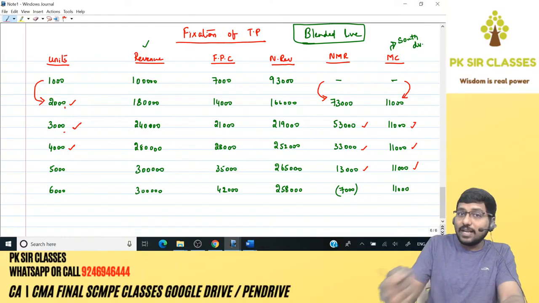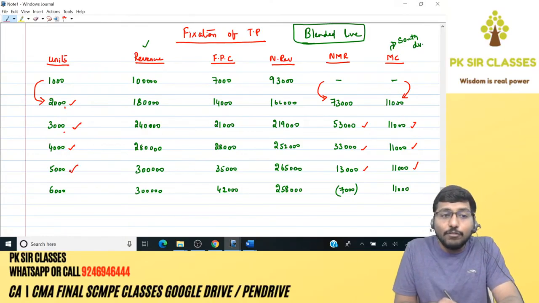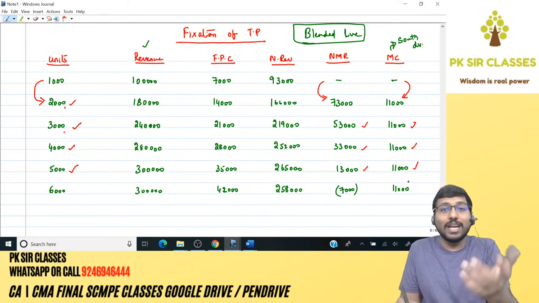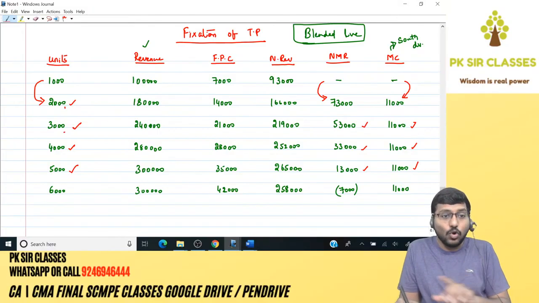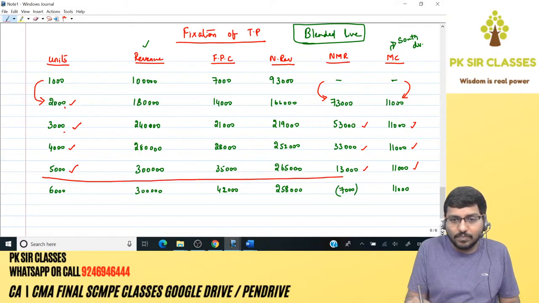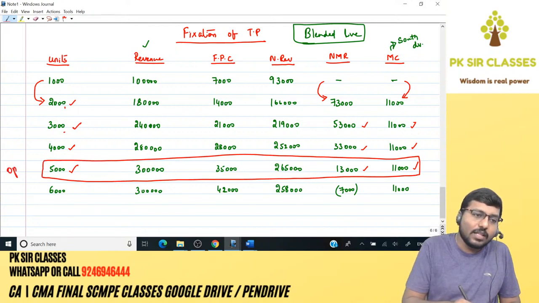Are you willing to spend 11,000 to get 13,000? Absolutely yes. If you move from 5,000 to 6,000, I need to spend 11,000 to get nothing. In fact, my revenue will reduce further by 7,000. Will I go? No. Which means I'll stop at 5,000 level. This is nothing but optimum output level.